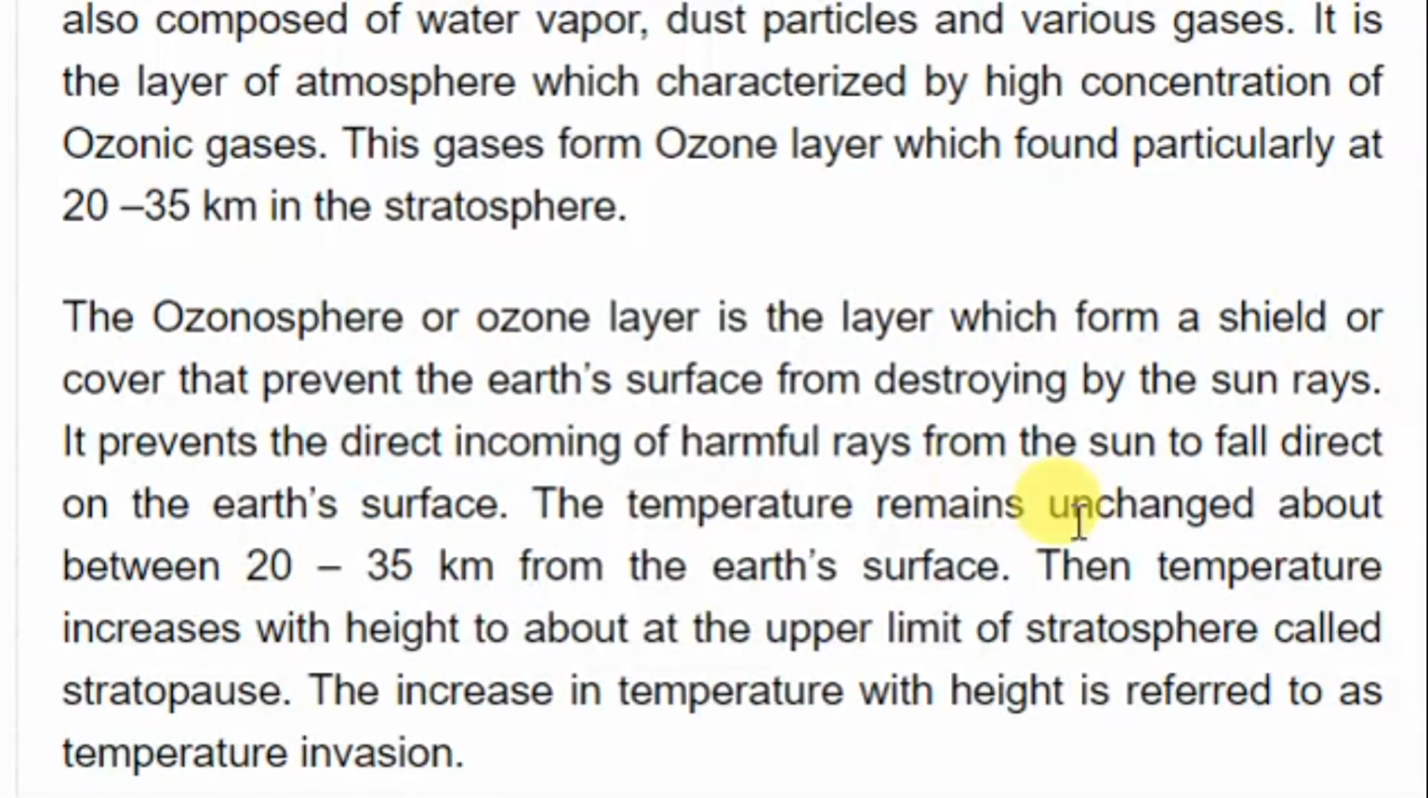So the temperature remains unchanged between about 20 to 35 kilometers from the earth's surface. Then temperature increases with height up to the upper limit of stratosphere called the stratopause. The increase in temperature with height is referred to as temperature inversion.